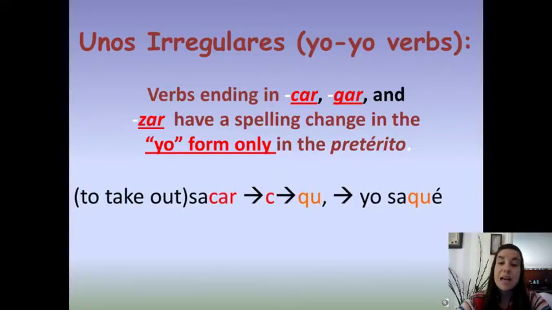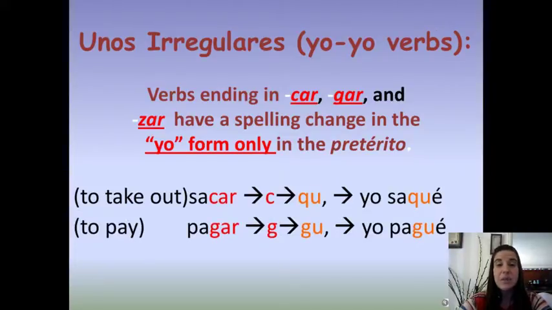For example, sacar is a car verb. It ends in car, and when you conjugate it in the yo form only, the C changes to QU. So to say I took out, you'd say yo saqué. After you conjugate in the yo form, if you need to conjugate in any of the other forms, the tú, él, ella, usted, nosotros, vosotros, ellos, ellas, ustedes, it's normal. The C does not change to QU. Only in the yo form. These car, gar, zar verbs only change in the yo form.